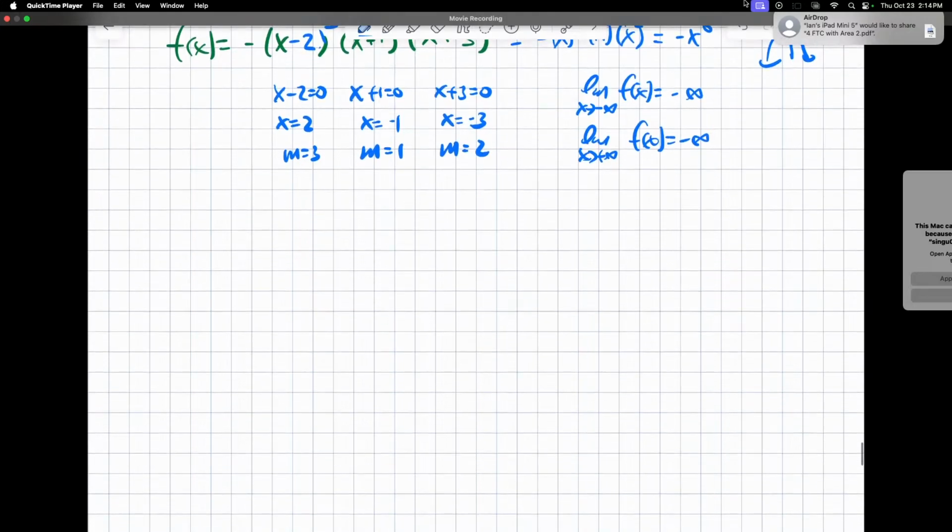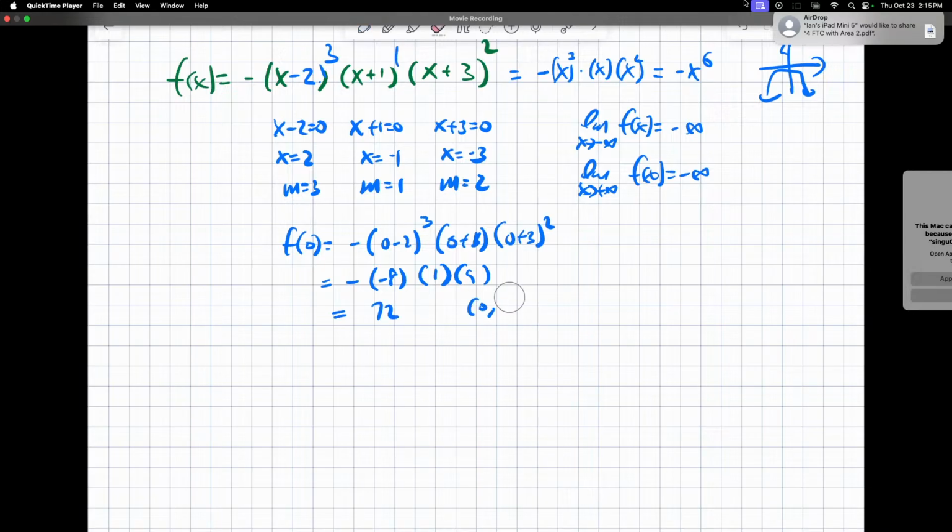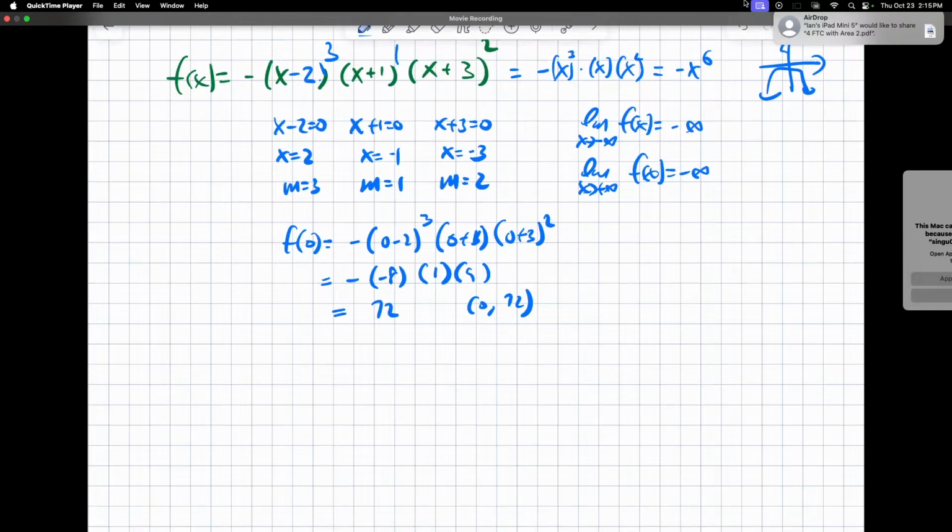So now I'm going to find the y-intercept. The y-intercept is f of 0, so that's going to be negative (0 minus 2) to the third times (0 plus 3) times (0 plus 1) and (0 plus 3) squared. So that's going to equal negative 8, times 1, times 9. That's going to give you positive 72. So (0, 72). Any questions here?